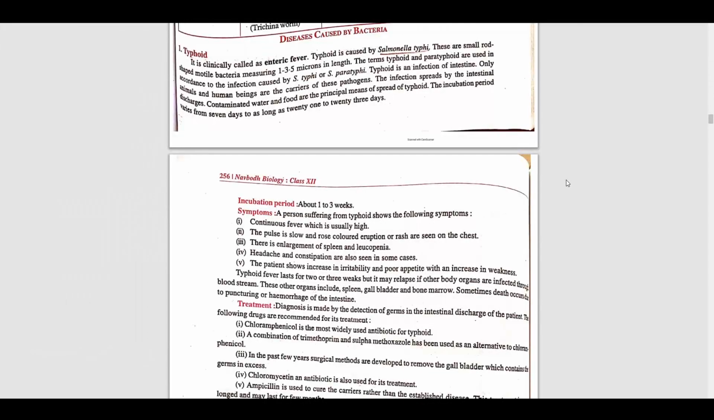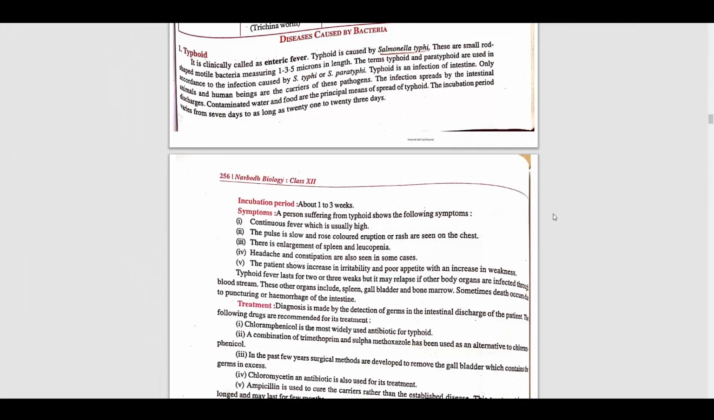Okay, but what is the incubation period of typhoid? The incubation period is 20 to 23 days, or we can say about 1 to 3 weeks. So what are the general symptoms? Continuous fever, which is usually very high. The pulse rate will be slow, and headache and constipation can also be seen in some cases. So these are all the symptoms of typhoid.